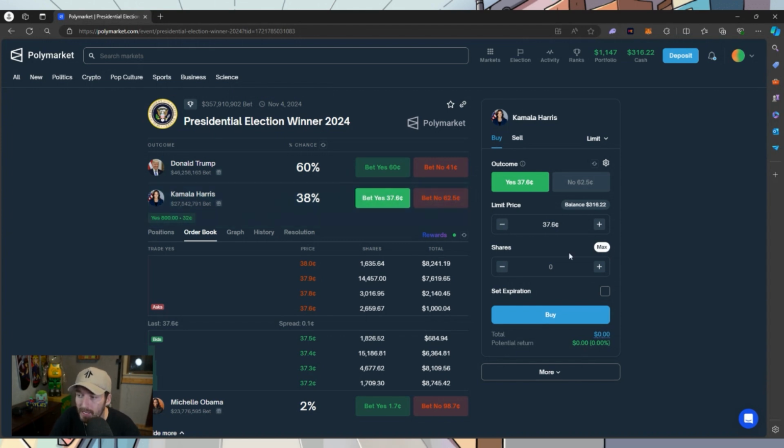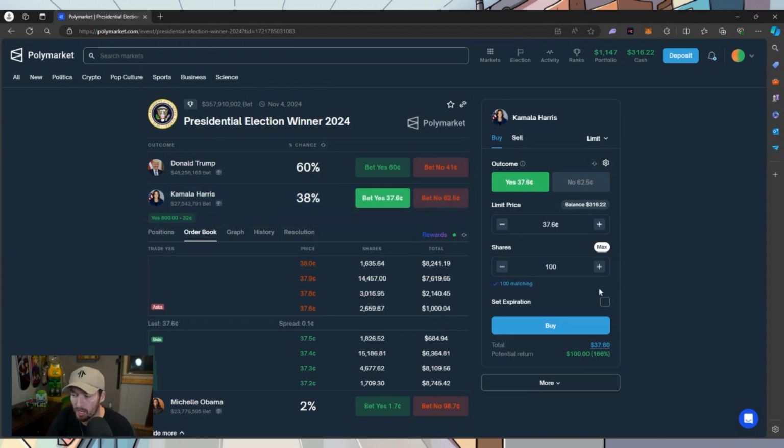In this case, if we bet yes, and I wanted to say buy 100 shares, you'll see my potential return is $100 or 166%. So if I bet $37 for 100 shares at 38%, in this case 37.6%, as you can see, that's where my line placement is, then I have the opportunity to win 100. Not too bad. I will say that's not too bad.